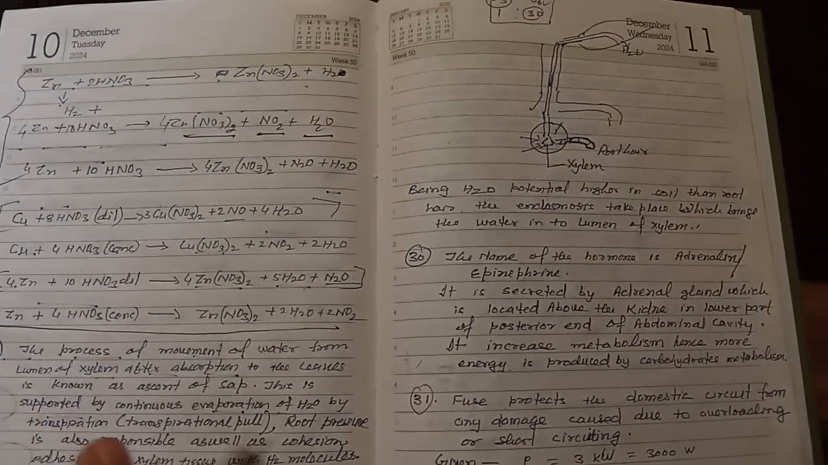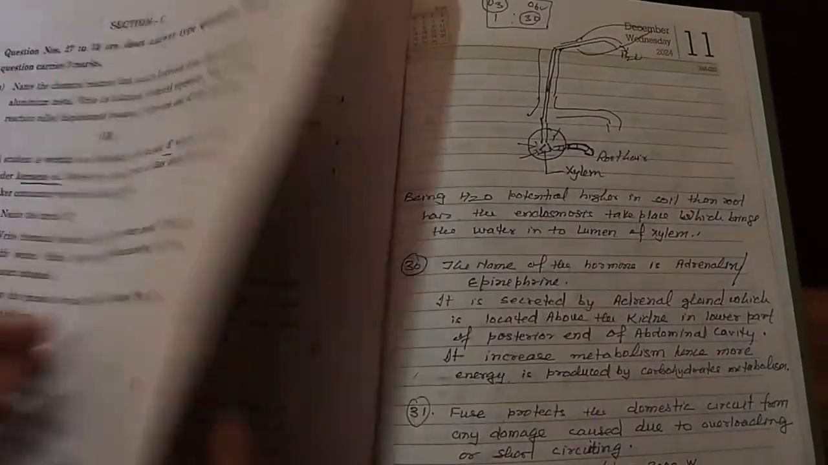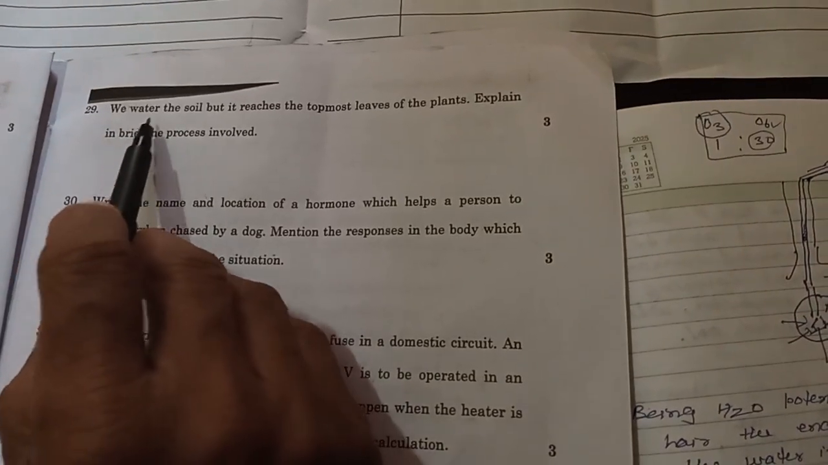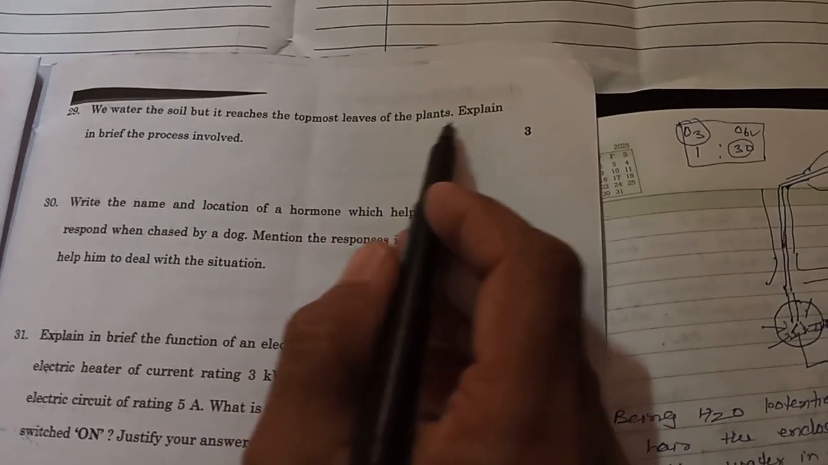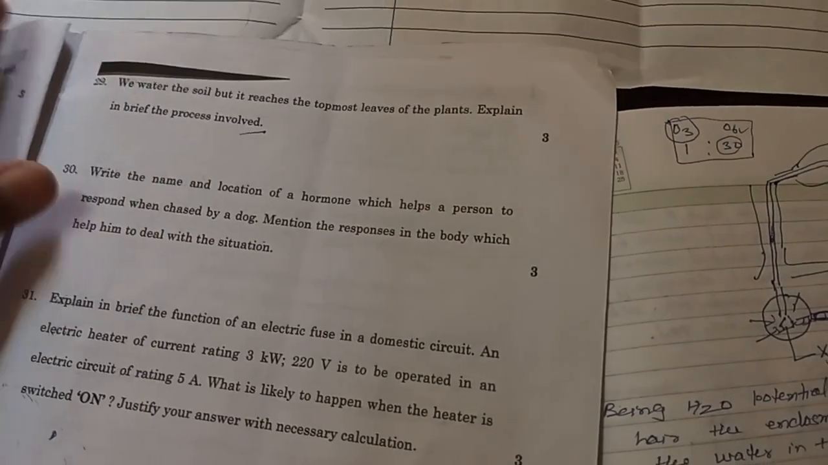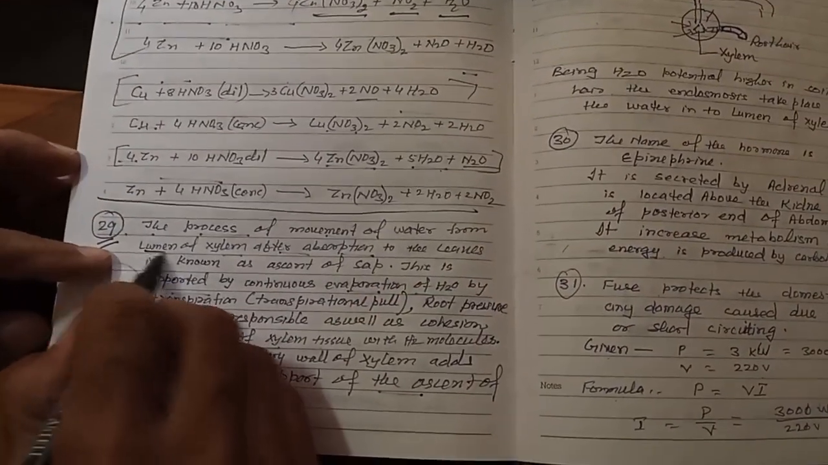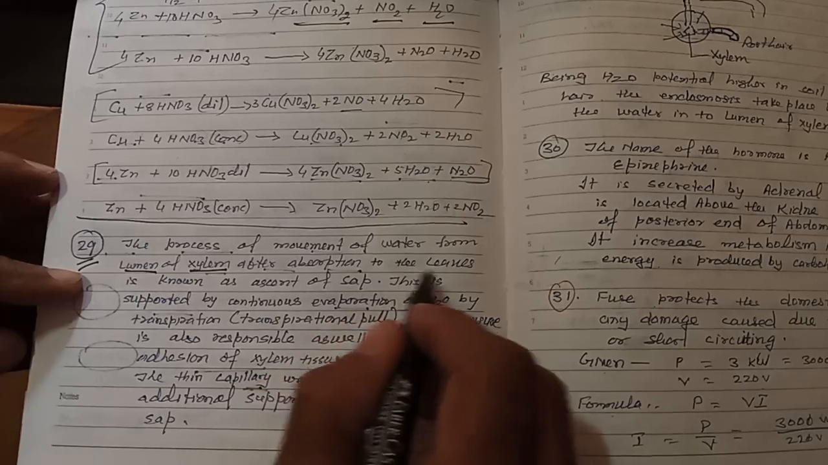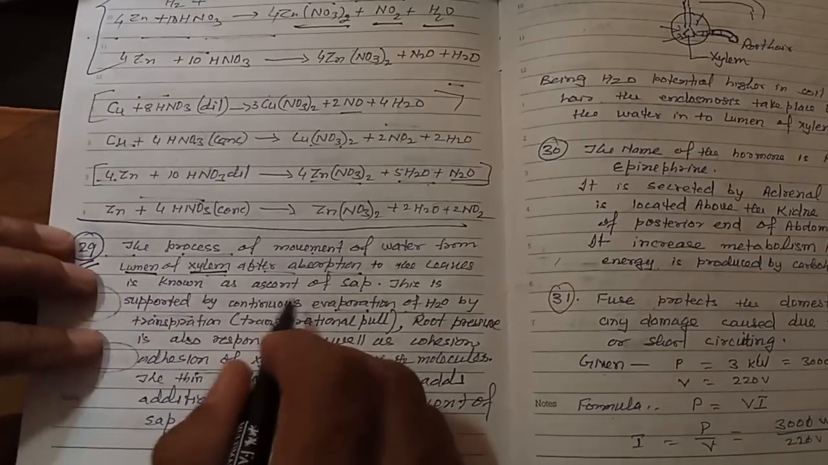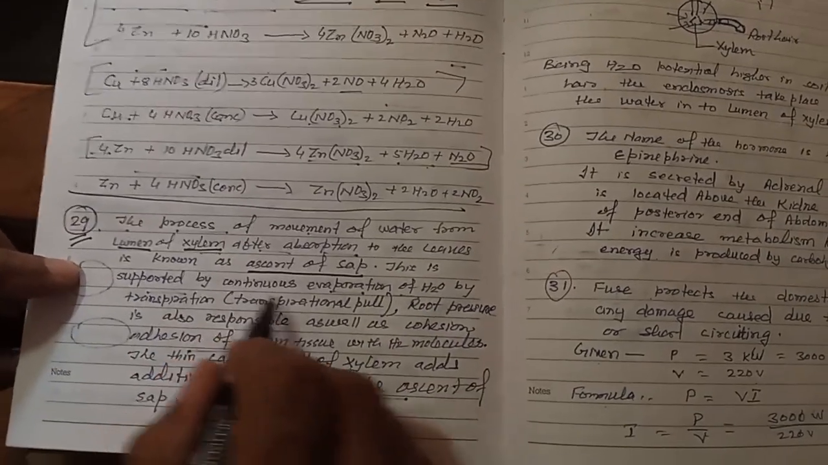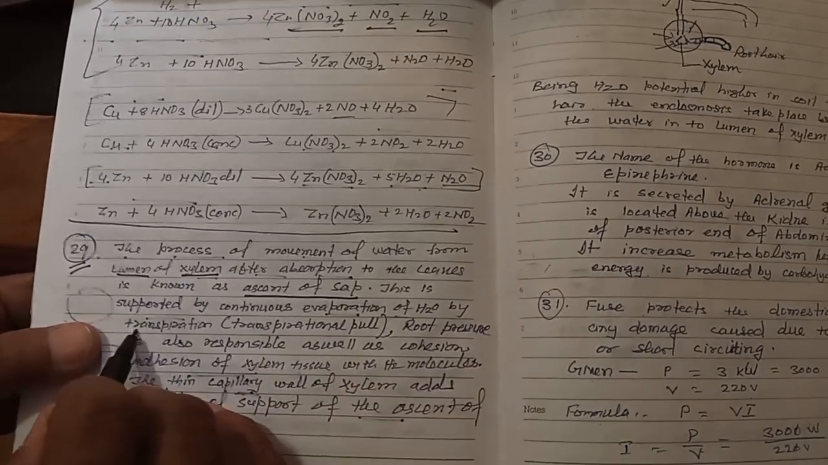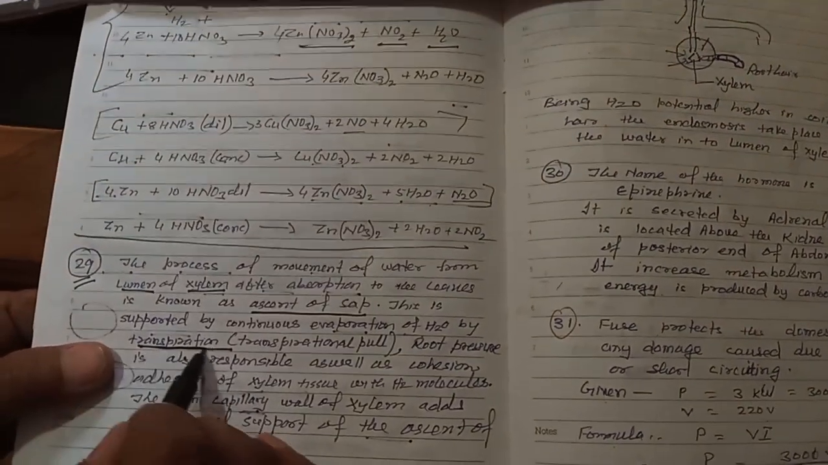Come to question 29. We water the soil, but it reaches the topmost leaves of the plant. Explain in brief the process involved. This is the ascent of sap. The process of movement of water from the lumen of xylem after absorption to the leaves is known as ascent of sap. So you have to describe the ascent of sap. This is supported by continuous evaporation of water by transpirational pull. So one factor is transpirational pull.